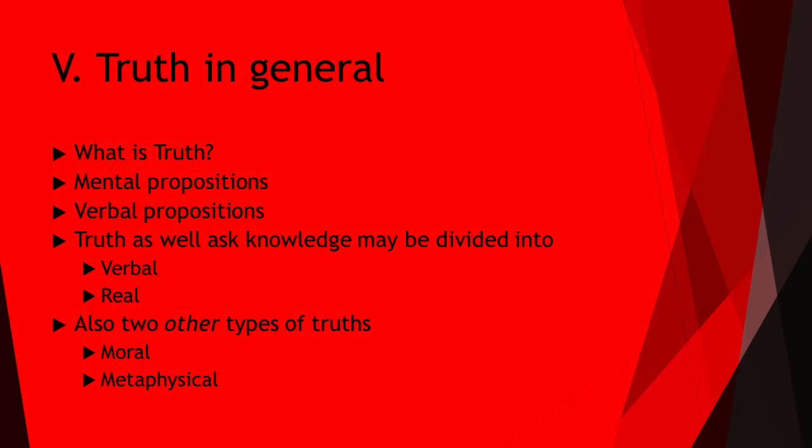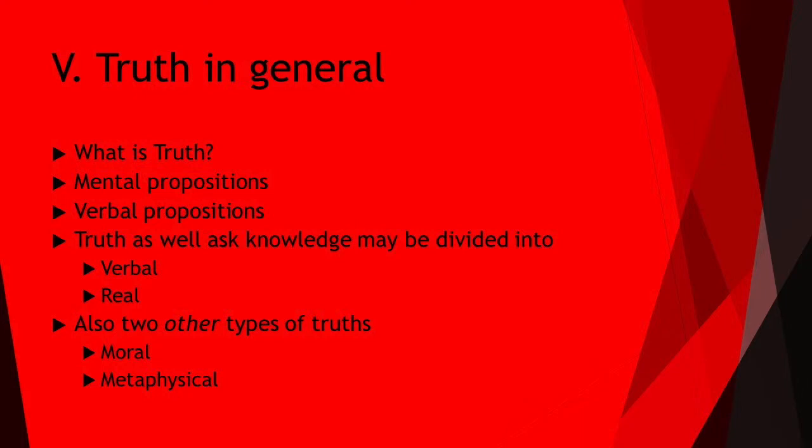What is truth? What all mankind is searching for. Truth is the joining or separating of signs according to whether the things signified agreed or disagreed with one another. Mental propositions. A mental proposition is nothing but a bare consideration of ideas as they are in our mind. When we reason within ourselves, we use mental propositions.